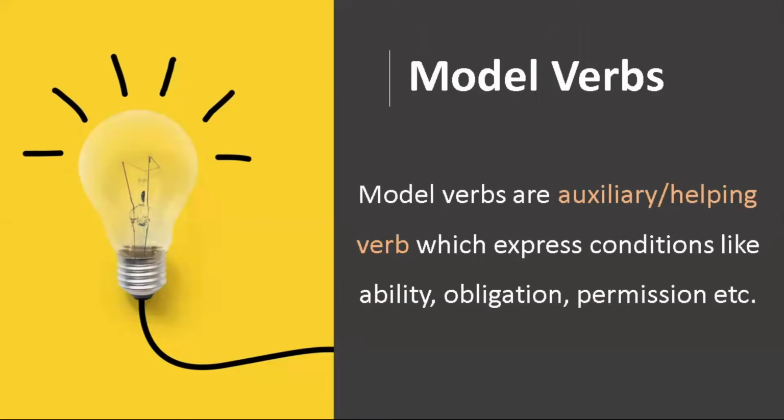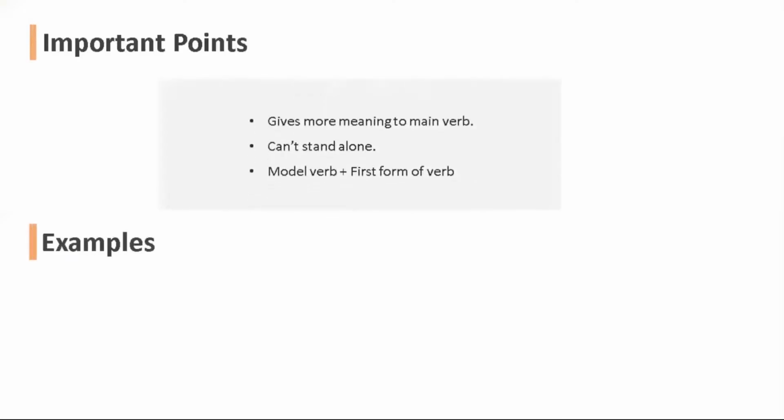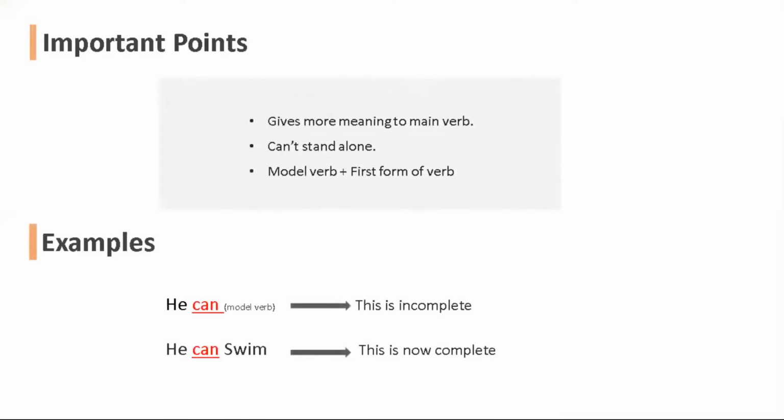Today, I am going to discuss a topic which is very important in our daily life, that is modal verbs. Modal verbs are auxiliary and helping verbs which express conditions like ability, obligation, permission, and so on. What are the important points and what are the examples? First of all, modal verbs give more meaning to the main verb. The second point is that they can't stand alone. The third point is that a modal verb always comes with the first form of the verb. That is why it is always called a bare infinitive.